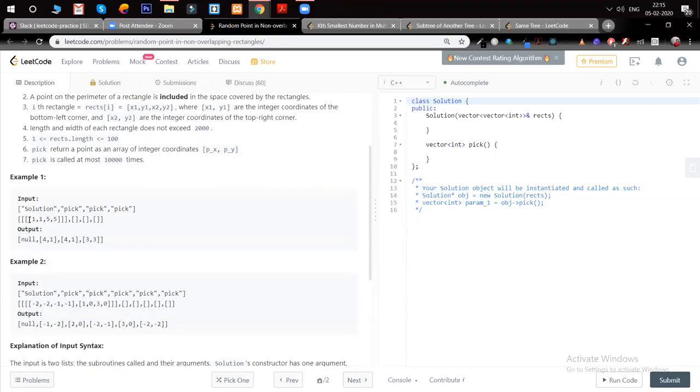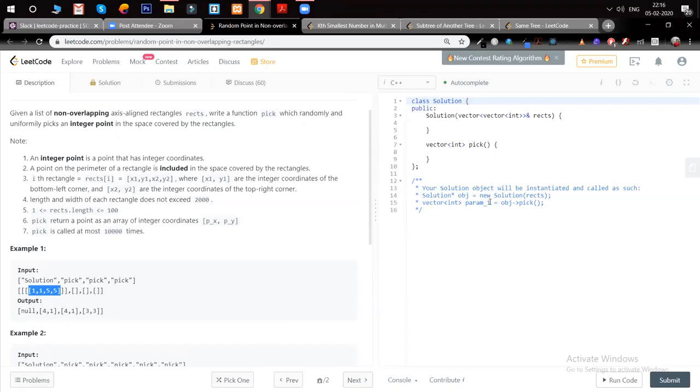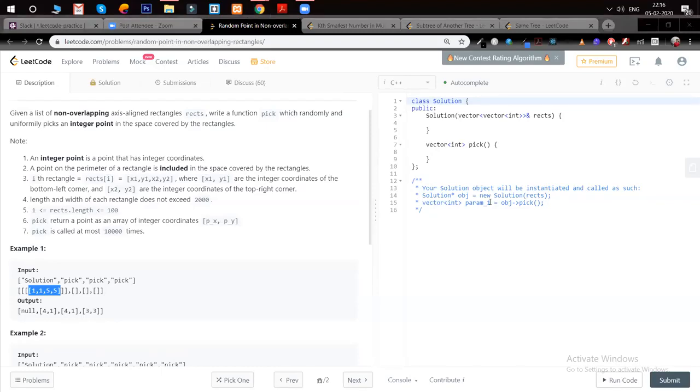So let's say we are given this input, which is one rectangle, and I guess some audio is coming from you. Okay, let me mute. It's better if you guys mute, then the audio will be clear.